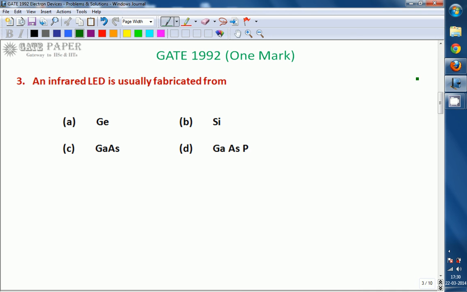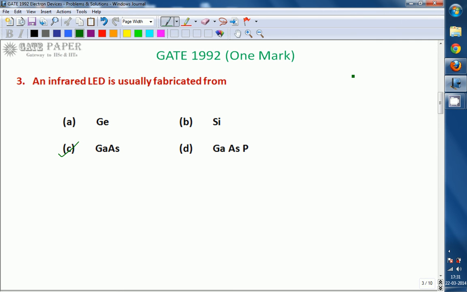Hello, we are discussing the GATE 1992 ECE paper, and this is one more question related to electronics. An infrared LED is usually fabricated from: A. Germanium, B. Silicon, C. Gallium arsenide, D. Gallium arsenide phosphide. The answer for this one is C, gallium arsenide. We will see why.